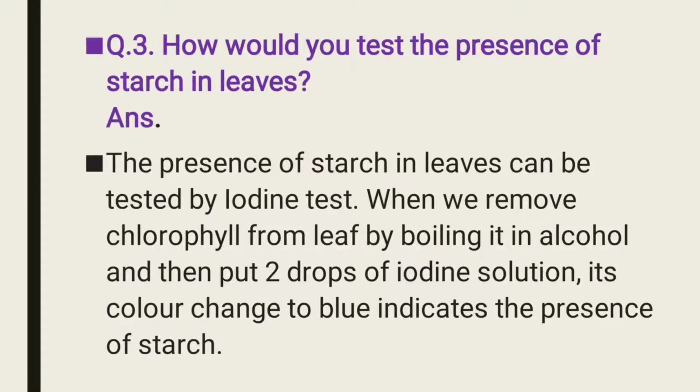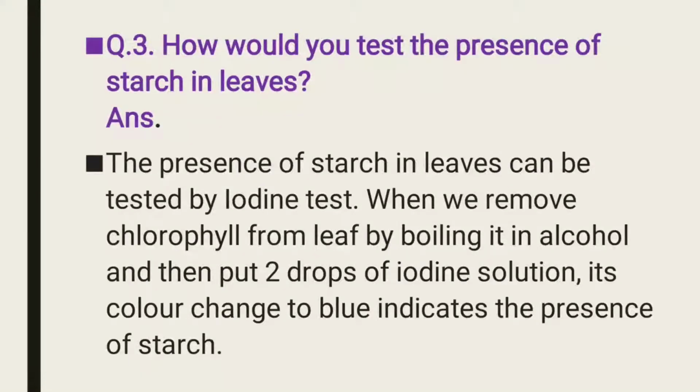So I am telling you how to test. First, to test the presence of starch in green leaves, you need some items: a green leaf, test tube, beaker, dropper, water, alcohol, Bunsen burner, and iodine solution.